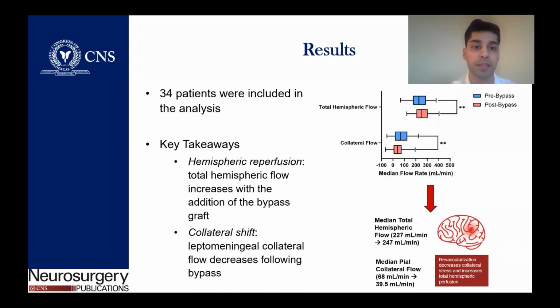34 patients were ultimately included in our analysis, and the key takeaways were that after bypass, there was a significant increase in total hemispheric flow from 227 to 247 milliliters per minute with the addition of the bypass graft, and a significant decrease in collateral flow from 68 to 39.5 milliliters per minute.